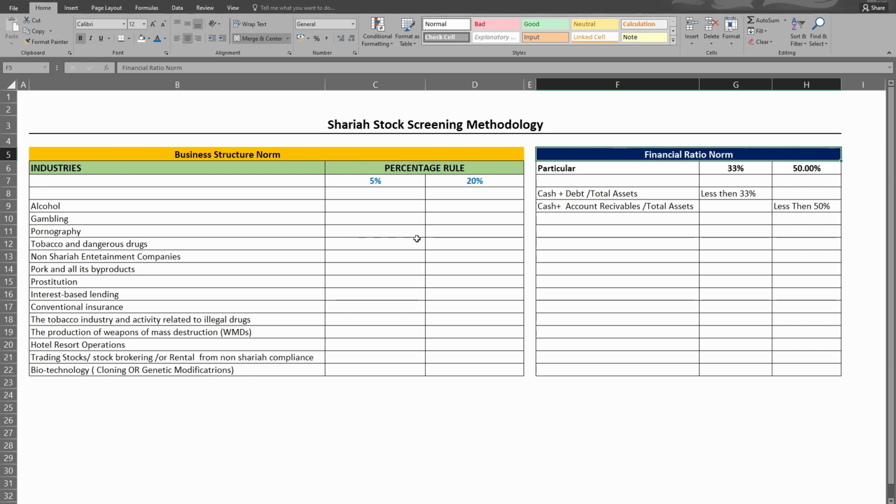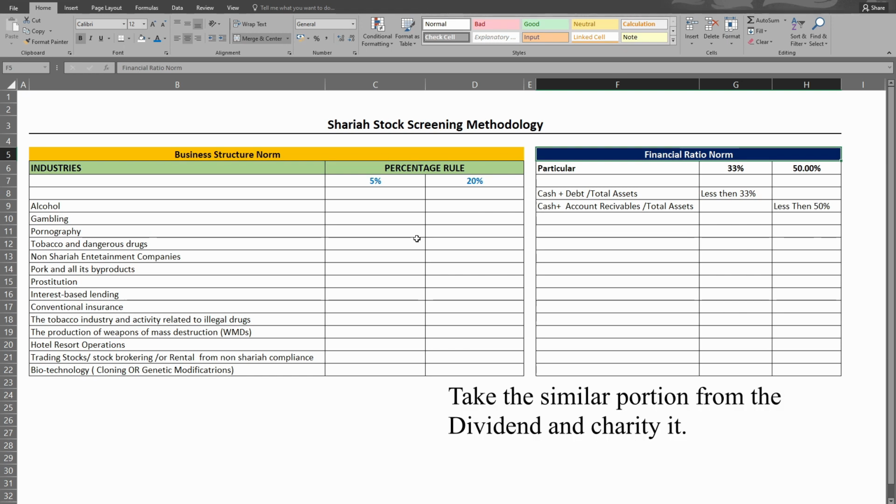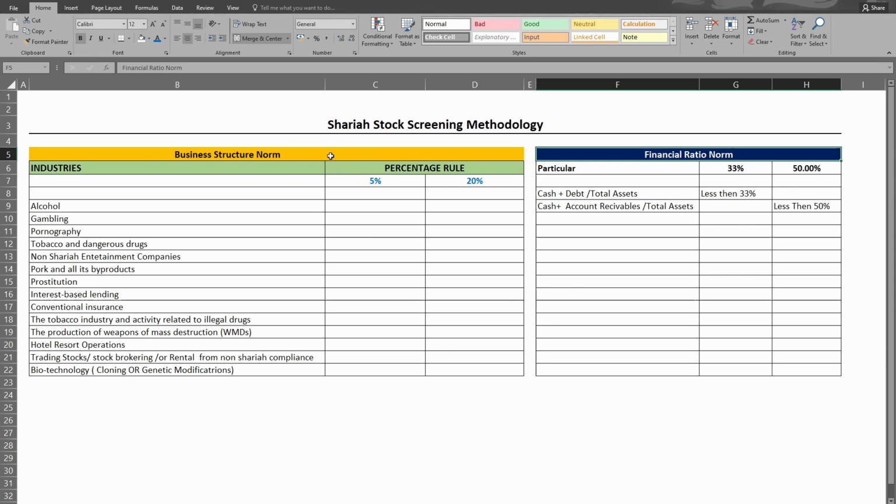As a Muslim investor, if you earn any income from that company, we take the company's income, profit before tax, and find the portion which the company earns from its non-compliant activities. We take out a similar portion of the earnings from our dividend, so the income is purified. So first we analyze the business structure of the company, then we analyze the financial ratios, and after earning, if we get a dividend from the company, we purify the dividend.